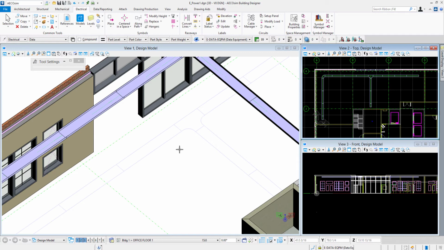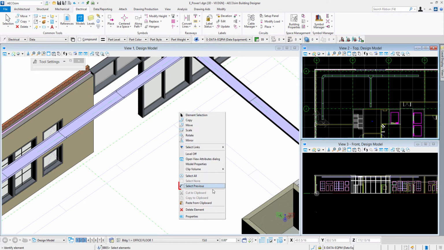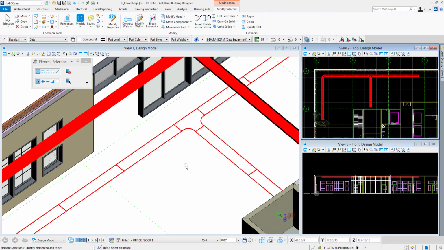We can also modify the properties of the raceway. Now I've got this raceway in my model out here. Again, I can element select it. If I do a right press on my mouse, notice we can say select previous here, and that will just select the previous selection set that I had created earlier with my element selection tool.